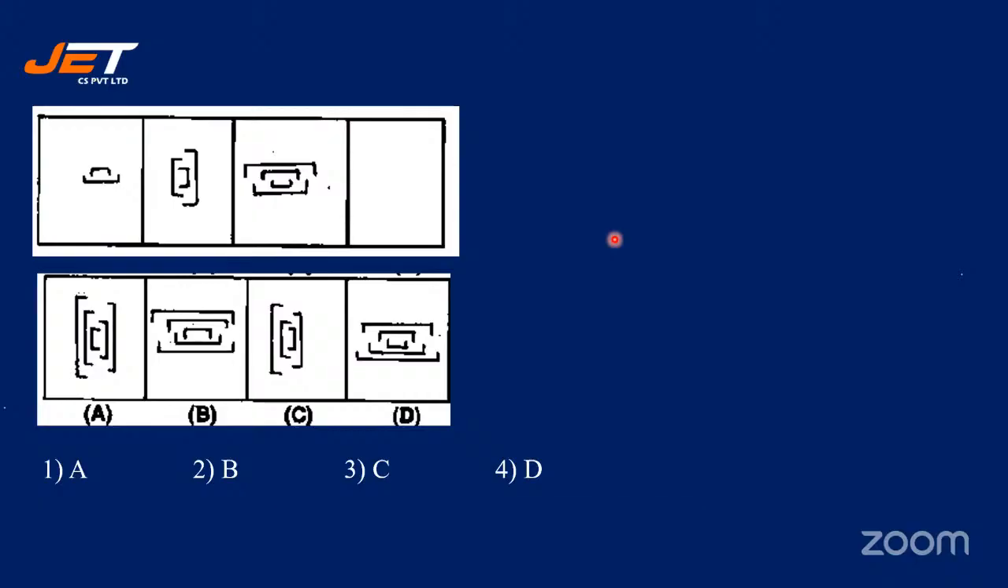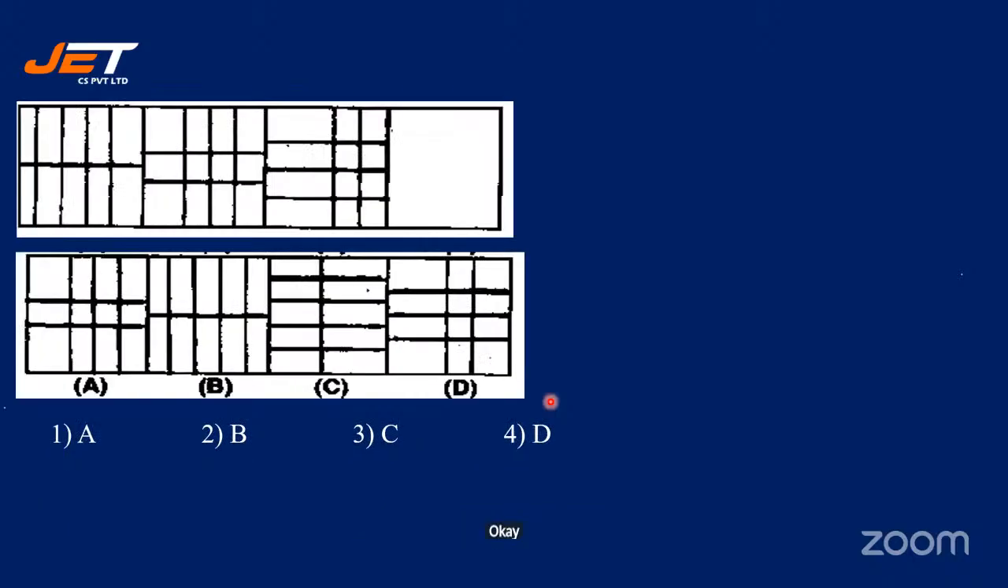Isn't it? So again another line would be added. So what is the correct option? A, B, C, or D? Let's see the answer, students. Option A is the correct one. Okay. Let's see the next question.